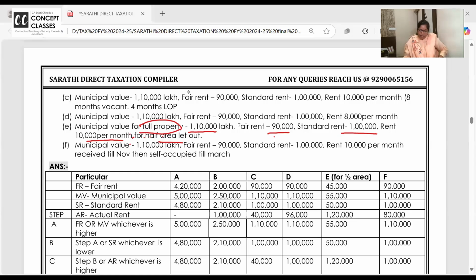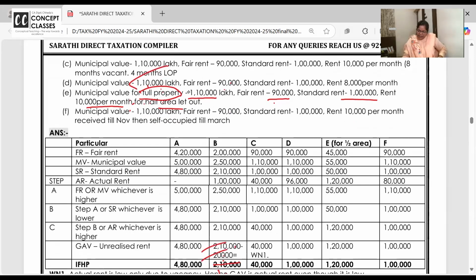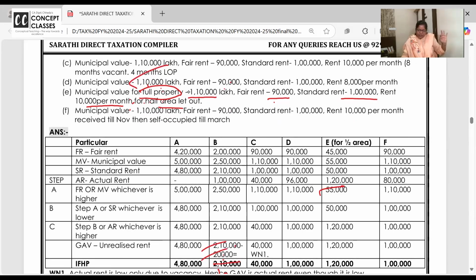Municipal value for the full property, they have given, fair rent, whichever is higher. So 110, right? So 110 ka adha, that is 55,000 is my first answer. Your doubt was, ma'am, why have you taken half? Because this is for full property and area let out is half.